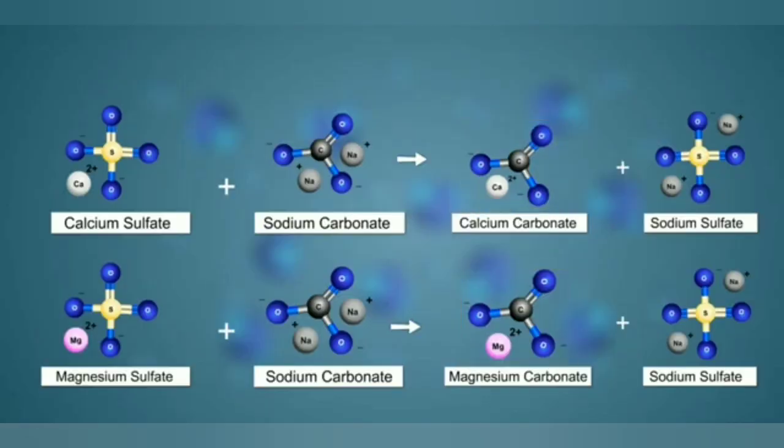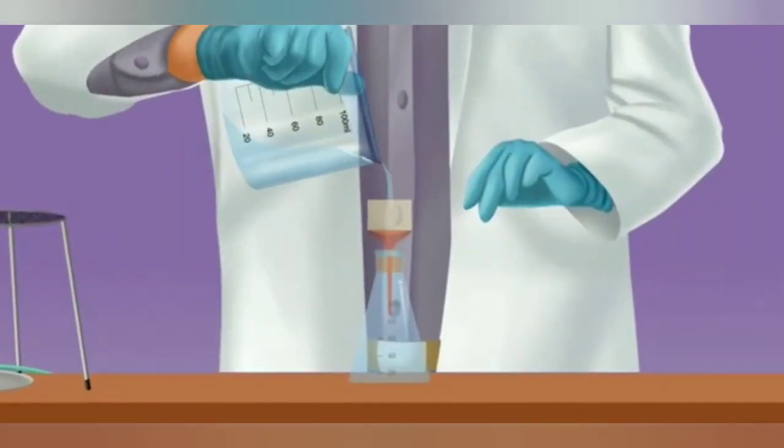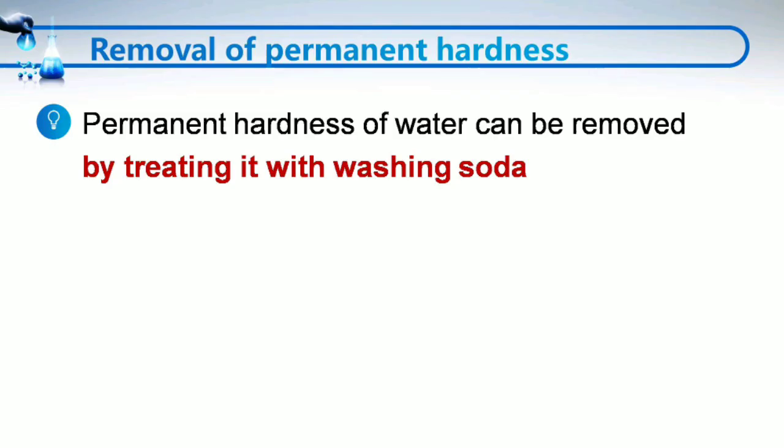The carbonate salts of calcium and magnesium do not dissolve in water and thus form precipitate. The precipitate is removed by filtration and thus water is free from calcium and magnesium ions and therefore it becomes soft water. Therefore, simply we can say that the permanent hardness of water can be removed by treating it with washing soda.